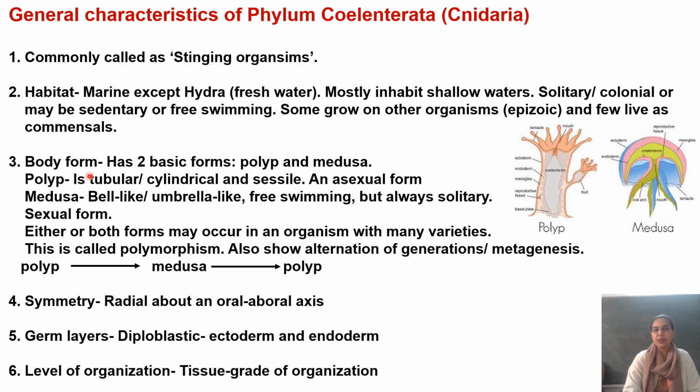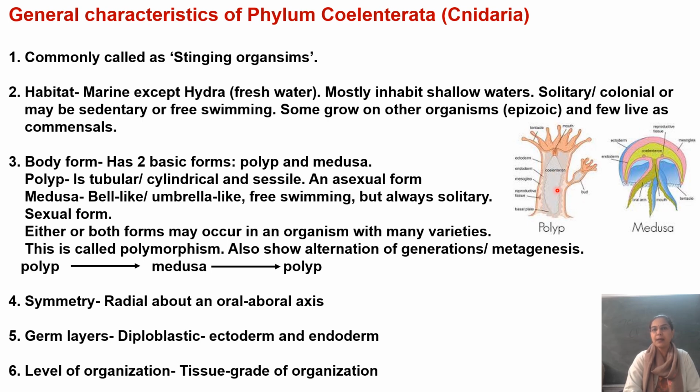Very important feature is of the body form. यहाँ पे दो बेसिक बॉडी फॉर्म्स हैं. बॉडी फॉर्म्स को हम zooids भी बोलते हैं. The two basic forms are the polyp and the medusa. Polyp form जो है, this is a tubular or a cylindrical form which is basically fixed to the substratum. So it is a sessile form. And this form is an asexual form because it reproduces by budding. As you can see that this is the main body of the hydra and this is the small bud which